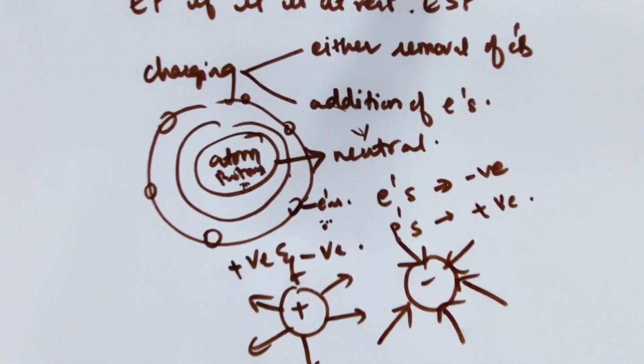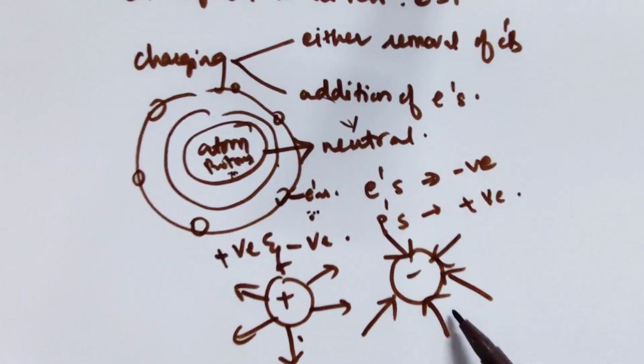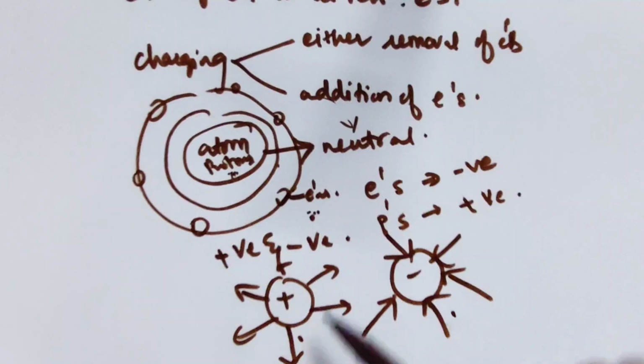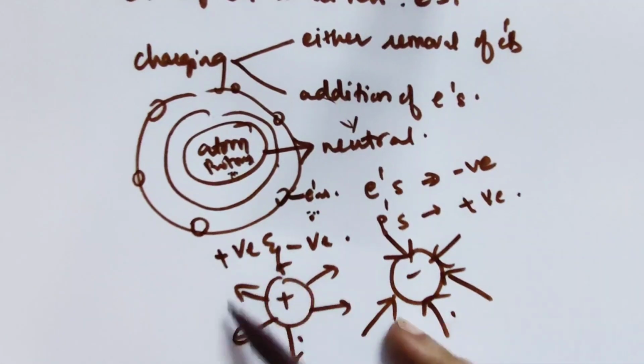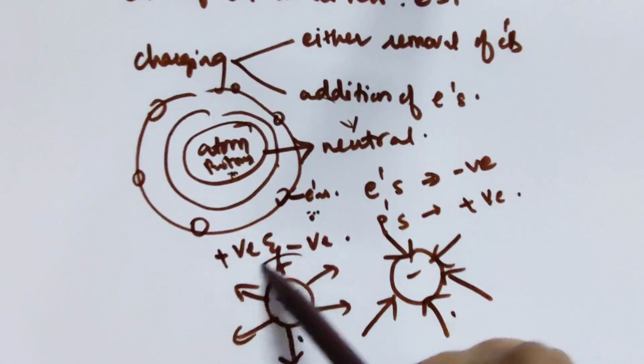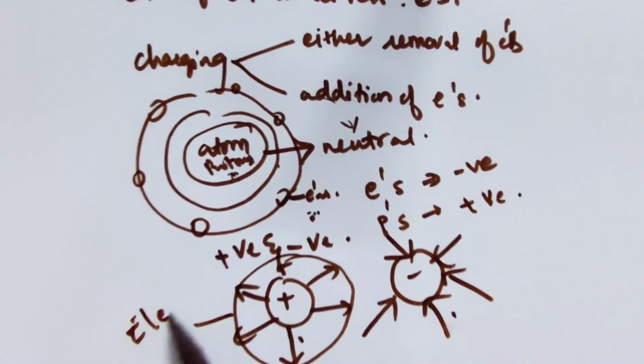These arrow marks represent the field, which is called the electric field.